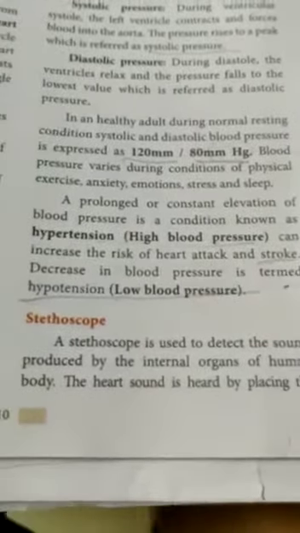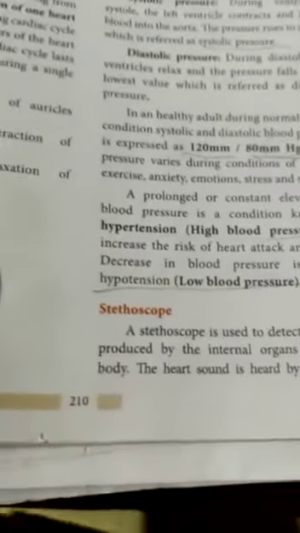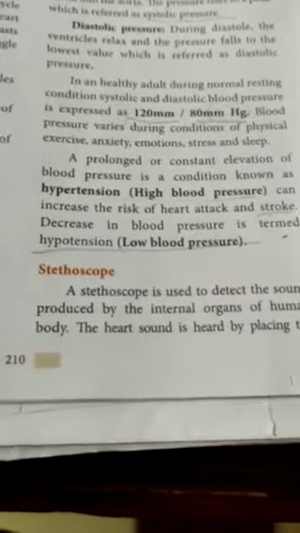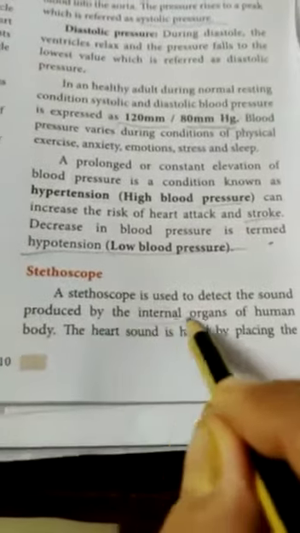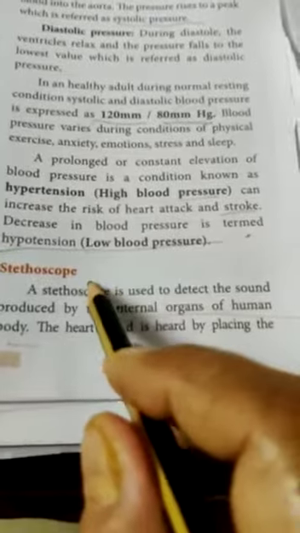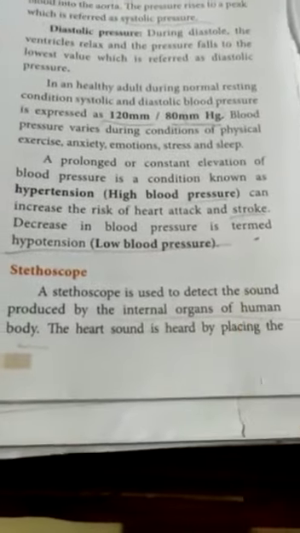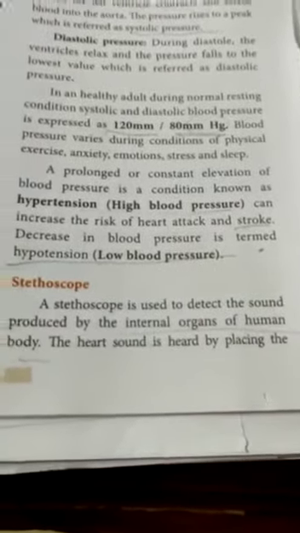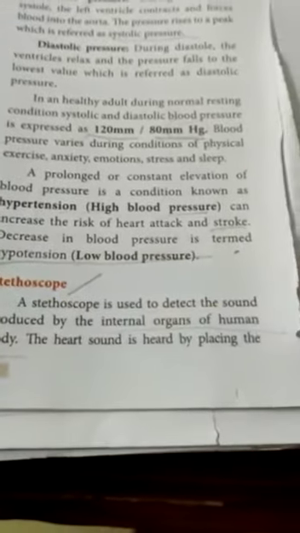Now, what are the instruments that are used to measure the blood pressure? Two instruments have been discussed in your syllabus. One is called the stethoscope. The stethoscope is the instrument used to detect the sound produced by the internal organs of the human body, mainly the heart. Even how the stomach and lungs are functioning, that sound can also be obtained with the help of this instrument.